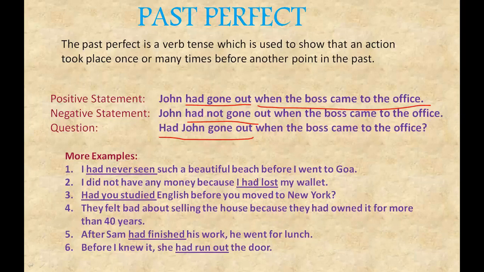More examples. I had never seen such a beautiful beach before I went to Goa. So until I went to Goa, I had never seen a beautiful beach. After going to Goa, that event has ended. That means I have seen a beautiful beach. So until that point I had never seen. I did not have any money because I had lost my wallet.